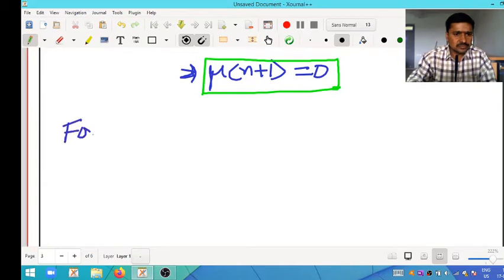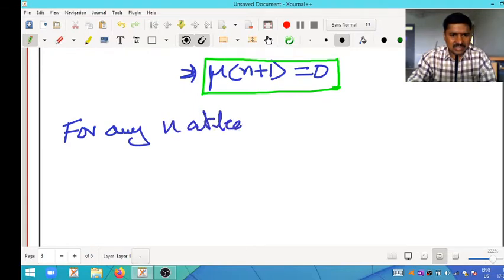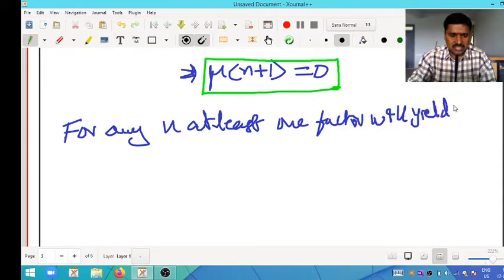Conclusion: for any n, at least one factor yields mu equal to 0.